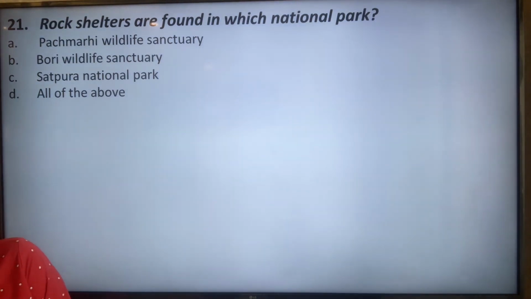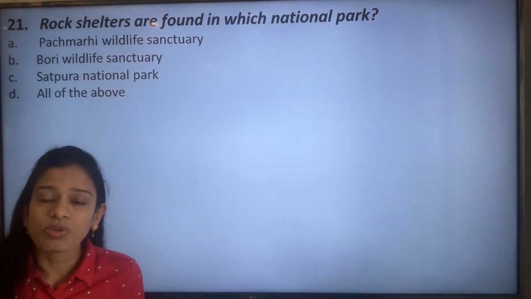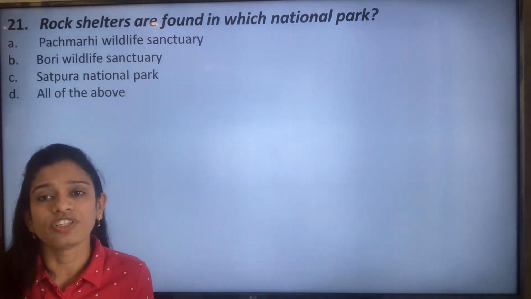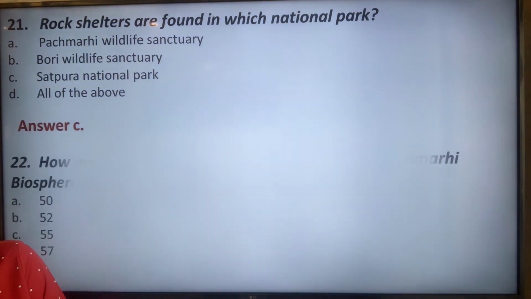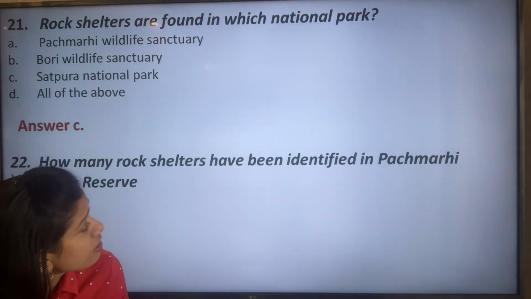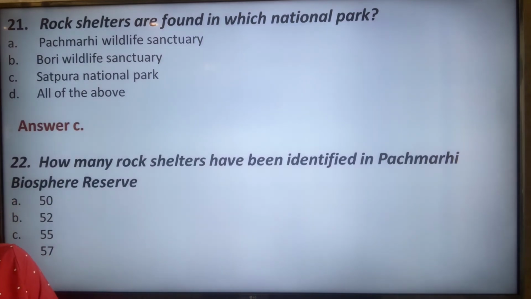So rock shelters are found in which national park? Panchmari Wildlife Sanctuary, Bori Wildlife Sanctuary, Satpura National Park, or all of the above. It is the Satpura National Park which has the rock shelters in it. That is option C.